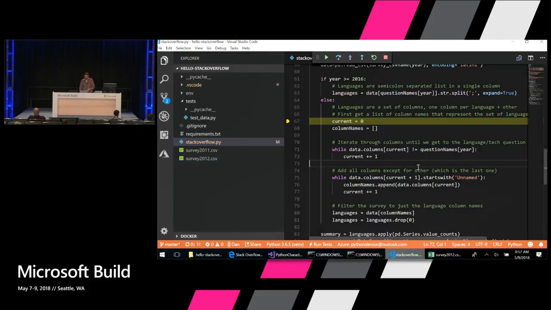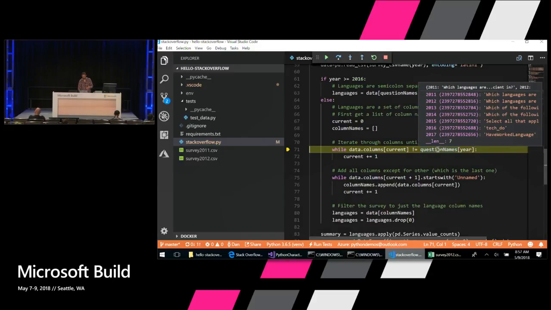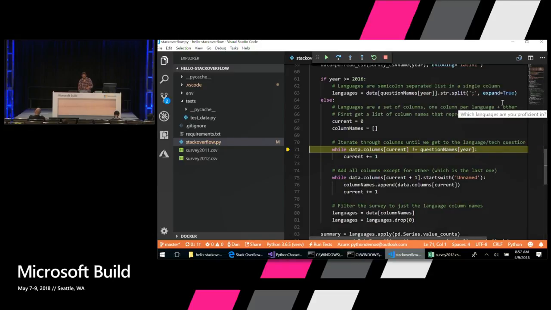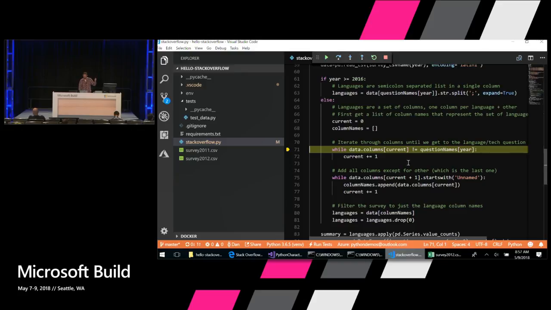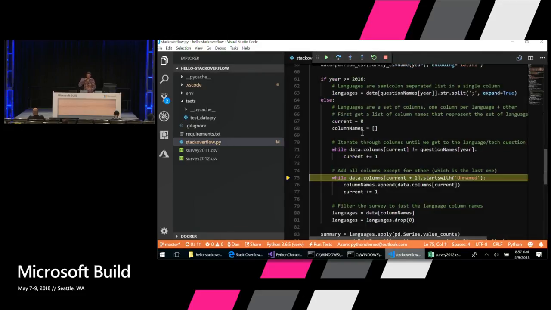It's going through the columns until it gets to the question name that we're looking for. The question name for 2012 is, which languages are you proficient in? That's what we just saw there. And it keeps looping until it gets there. Now I want to skip this loop. To skip the loop, I could set a breakpoint and run to the breakpoint, but I can also right-click and say run to cursor. That will just run the debugger right to the cursor. And so now we're adding all of the unnamed columns here.